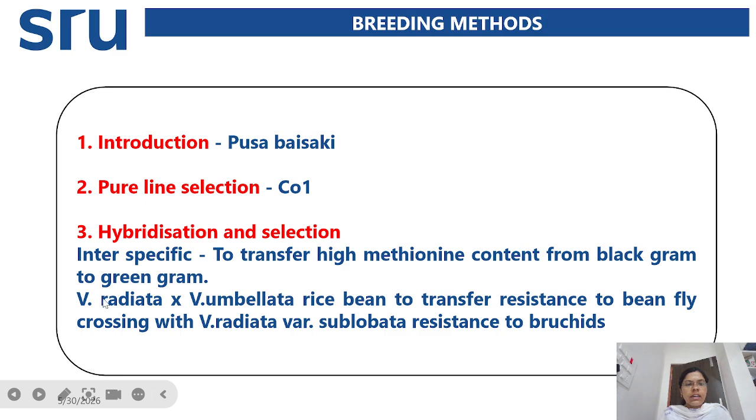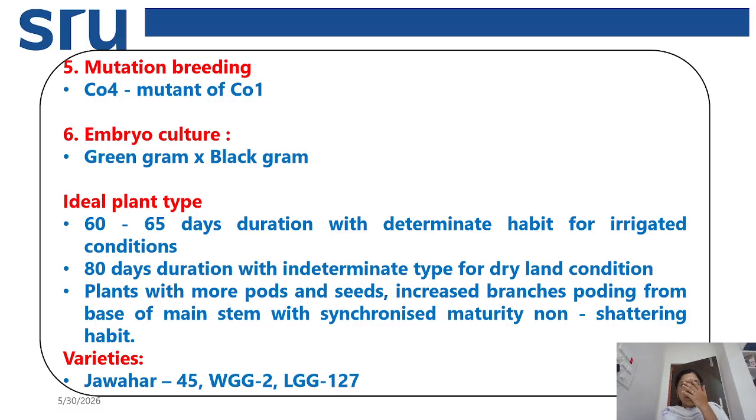And next is Vigna radiata is crossed with Vigna umbellata, to transfer the resistance to bean fly, and crossing with Vigna radiata variety Suplopata resistance to bruchids. And next is mutation breeding. For mutation breeding, the Co4 mutant, the Co4 was developed. And next is embryo culture. Here they have crossed green gram with black gram through embryo culture.